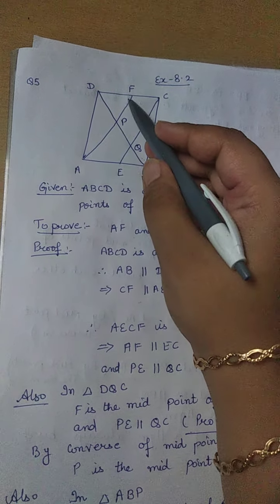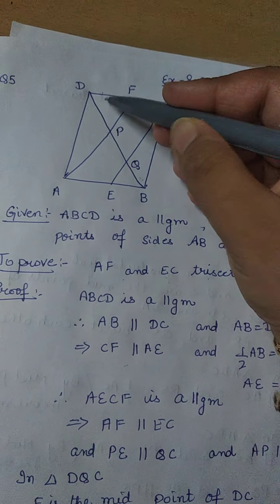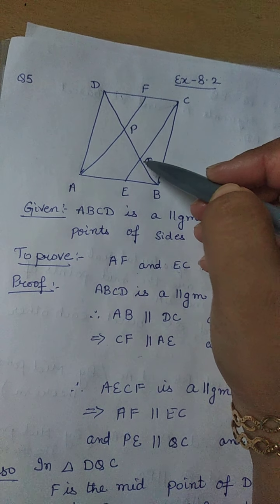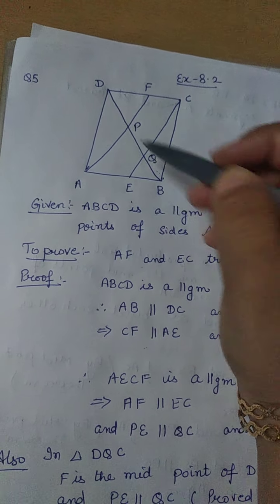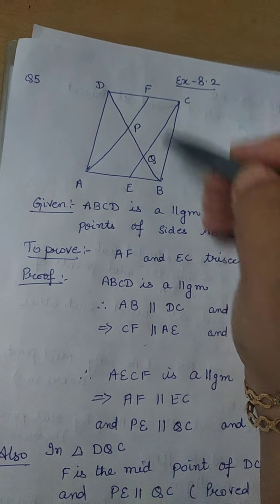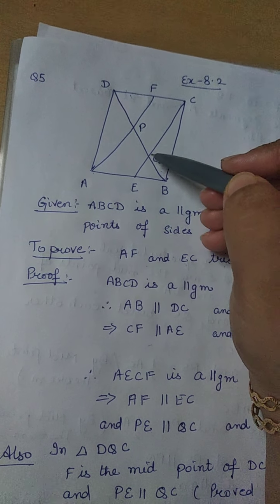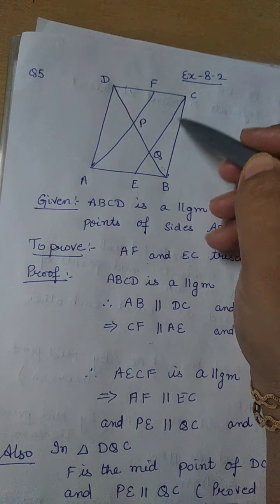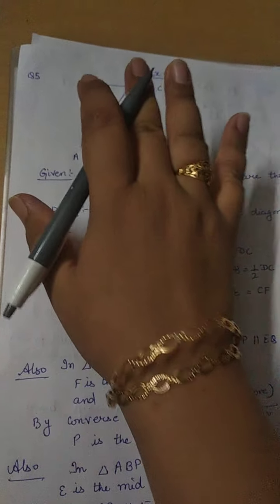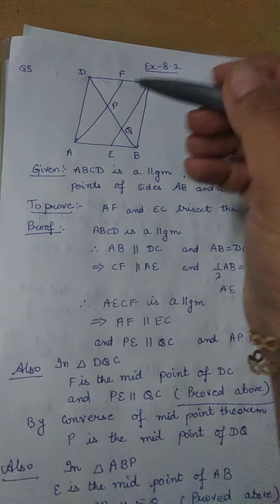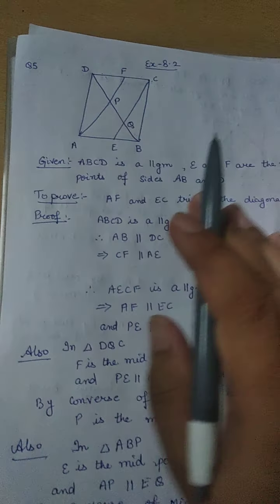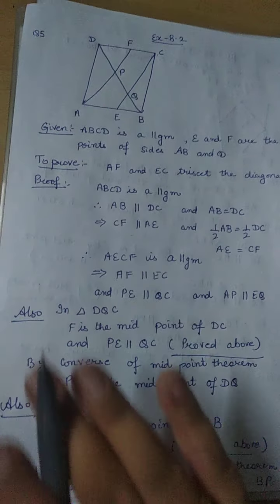So first of all, in this triangle I will prove DP is equal to PQ, and in this triangle ABP I will prove PQ is equal to QB. So I can say that all three parts are equal. For that I need to prove that PF is parallel to QC, and AP is parallel to EQ, or I need to prove AECF is a parallelogram. Now how to prove that AECF is a parallelogram? This will be my first step. From that I will reach this, that this is parallel to this and this is parallel to this. Then I can move to our proof.